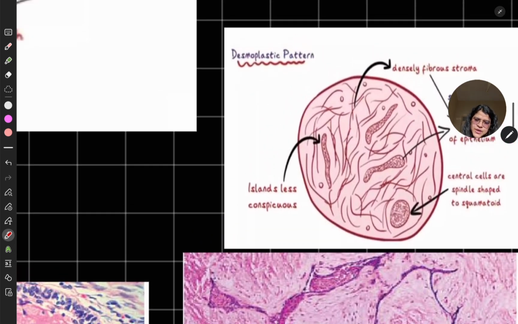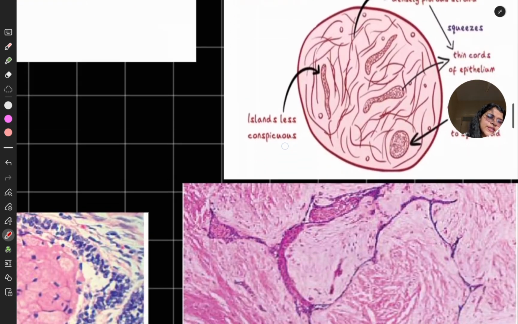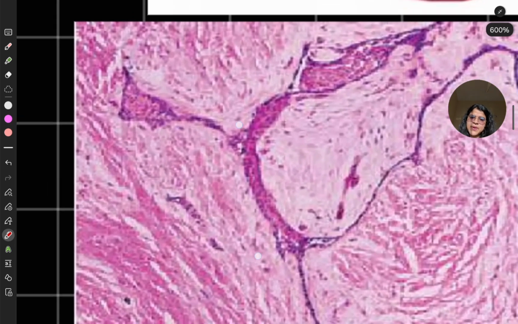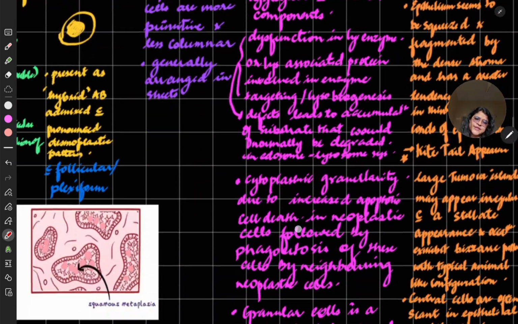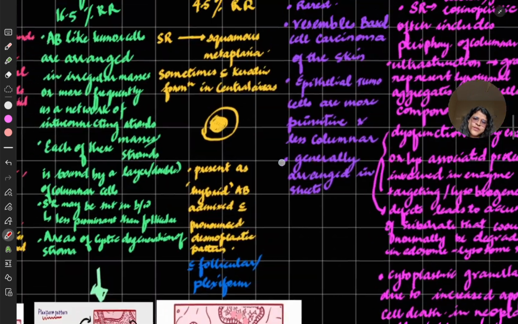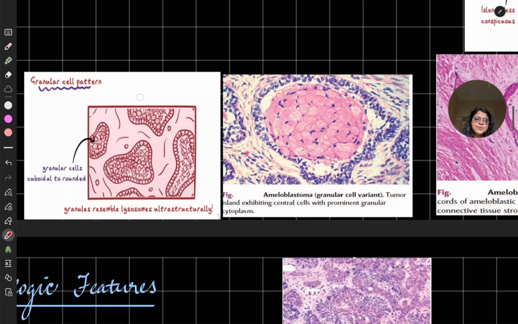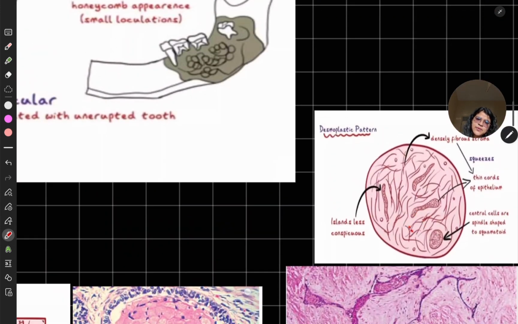Islands are less conspicuous, very squeezed in. There are thin cords of epithelium. The densely fibrous stroma squeezes the islands. The central cells become spindle shaped to squamated in this desmoplastic variant. So you can get a short note on either granular cell or desmoplastic. You have to write all of these points as well. Draw this diagram with an HB pencil, and for desmoplastic this diagram.